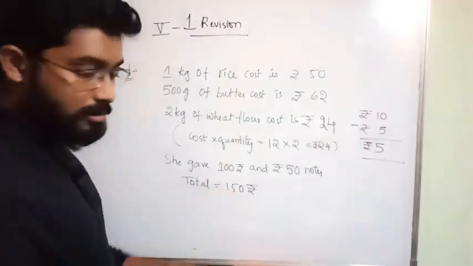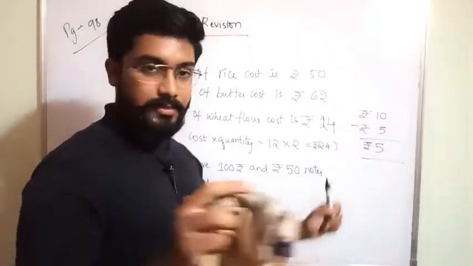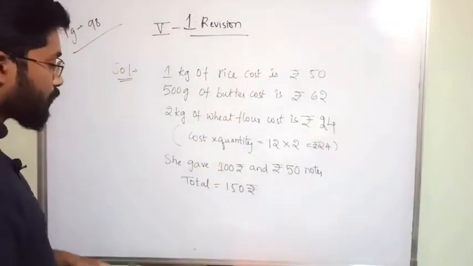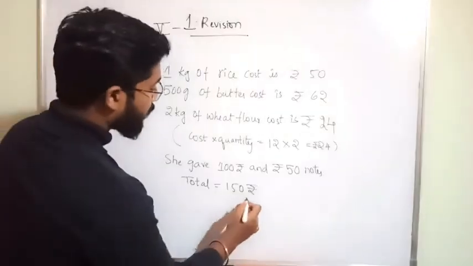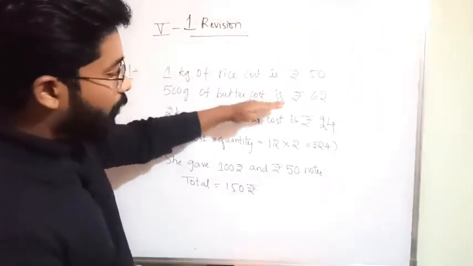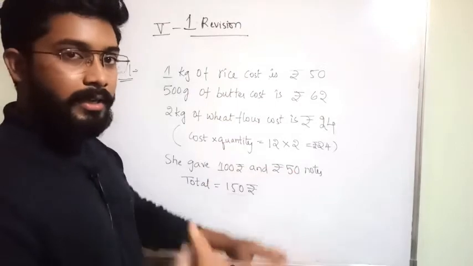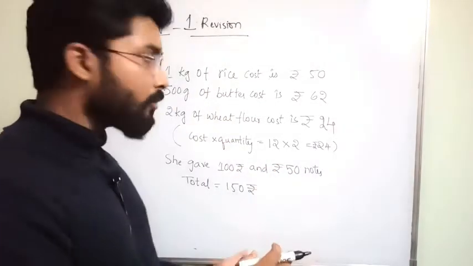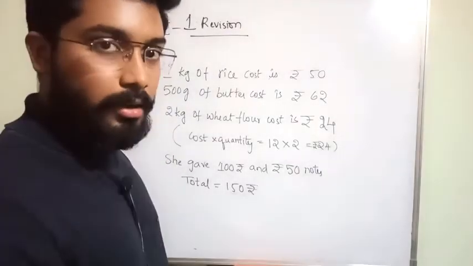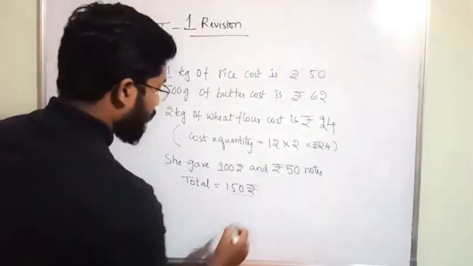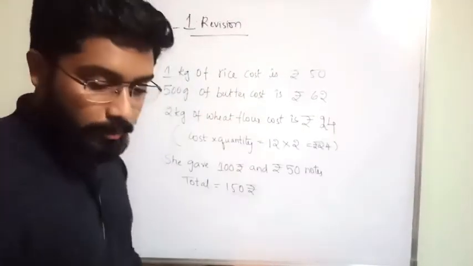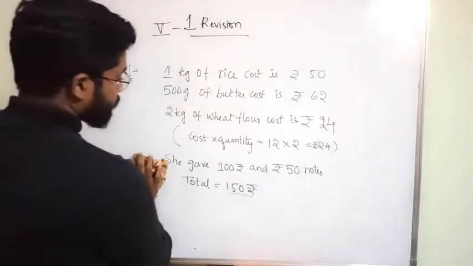Similarly, this one also. Here I said the smaller amounts, here a little bit bigger amounts. That's all. So what should I do? From 150 I have to subtract all these costs. Then we will get to know how much the shopkeeper should give to Asha. Understanding? From 150 you have to remove all these costs. How to remove? So let us see. You have to subtract all the costs.